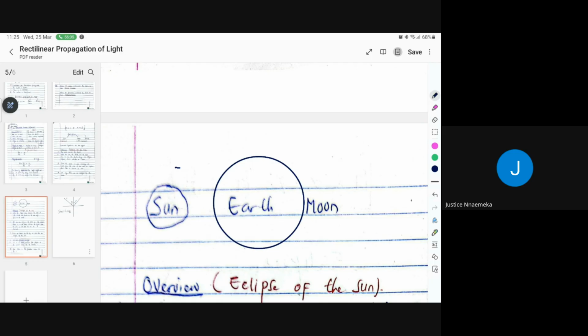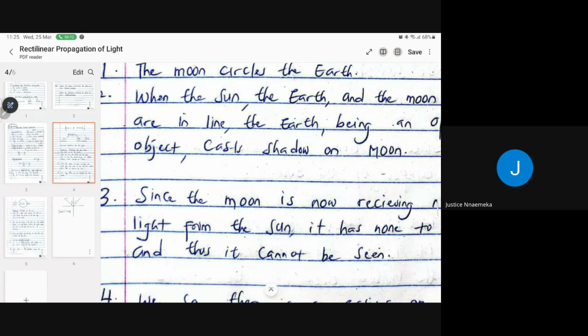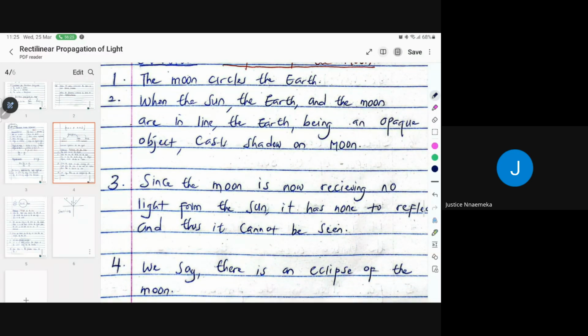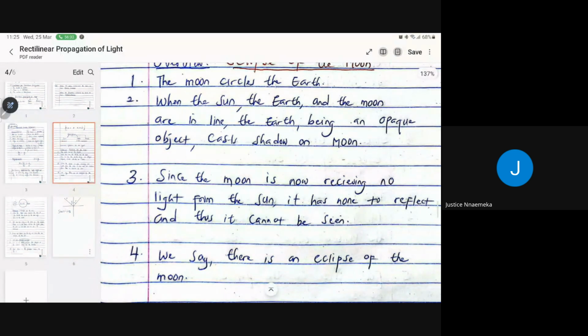So therefore, the moon will not receive any light, right? That is what the eclipse of the moon is all about. And I gave a description. I said, when the sun, the earth, and the moon are in line, the earth being an opaque object casts a shadow on the moon, right? So since the moon is now receiving no light from the sun, it has none to reflect back, and thus it cannot be seen. There is nothing to reflect back, and it cannot be seen. We say that there is an eclipse of the moon.